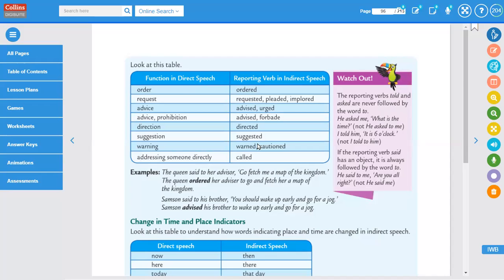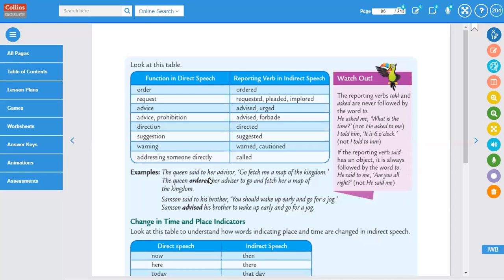Yes, ma'am. If I use the word warned instead of advised, like, do not go out in the dark, would that be wrong? Yes, ma'am. Warn is also okay. Mrs. Macpherson warned her student not to go out. Not to go out in the dark. This would be the sentence.